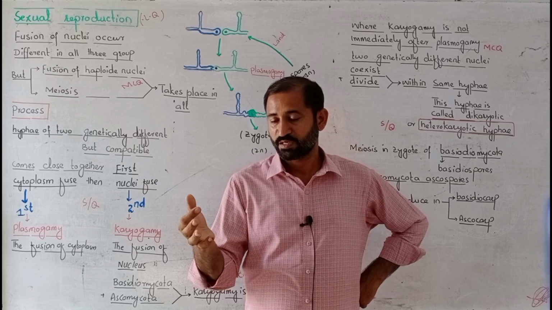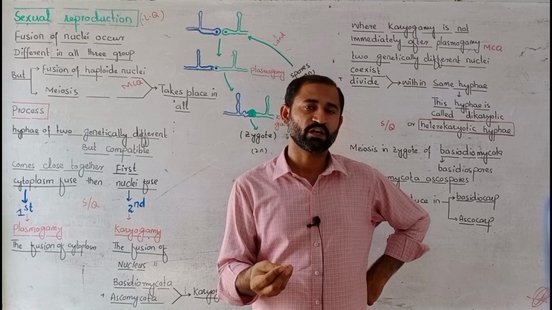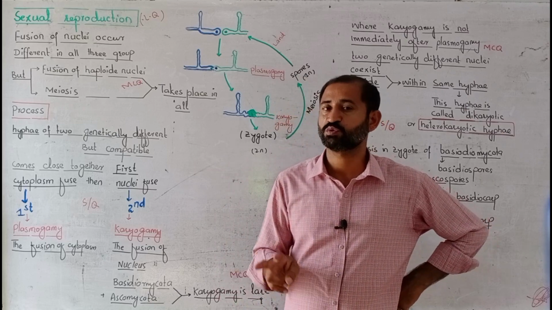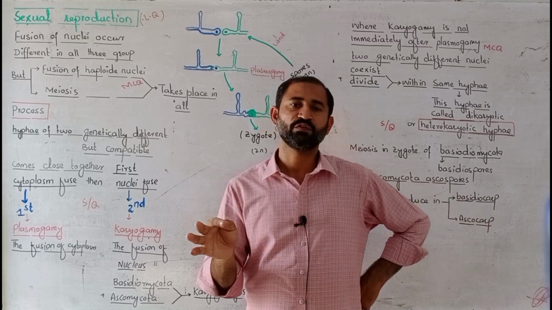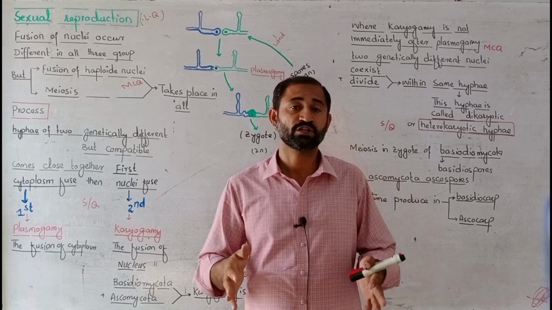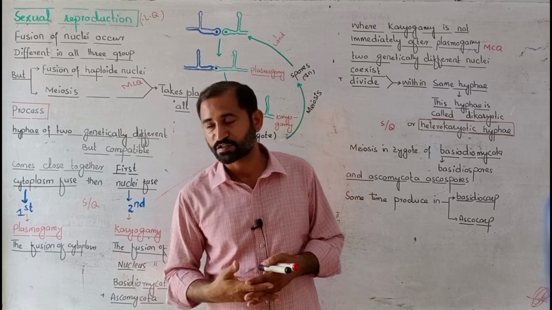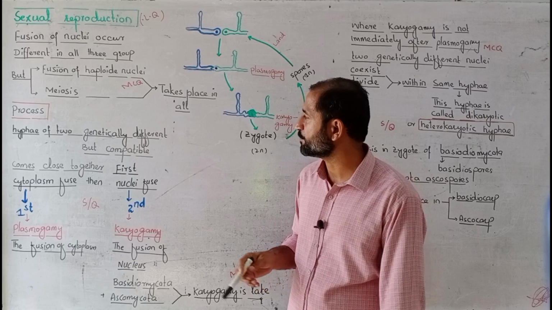Between plasmogamy and karyogamy, there is a difference among groups of fungi. For example, in zygomycota, the fusion of nuclei after plasmogamy takes place immediately. But in two groups, ascomycota and basidiomycota, the fusion of nuclei after plasmogamy does not take place immediately. It takes much time after plasmogamy. So that is the difference between them.